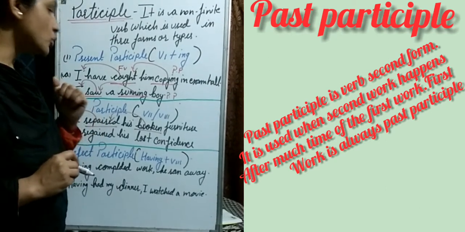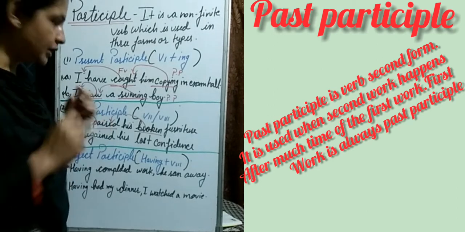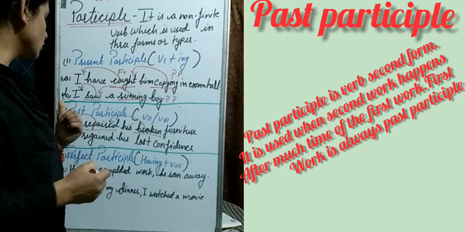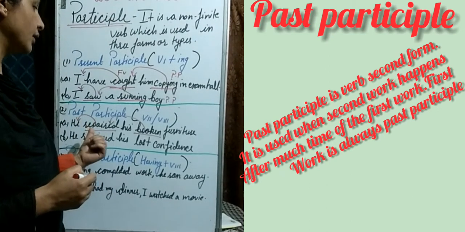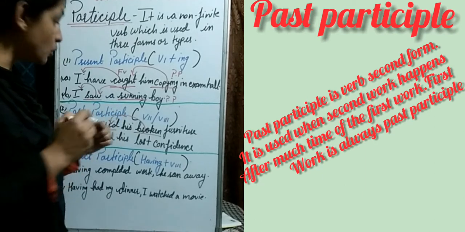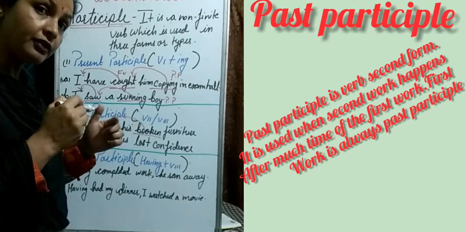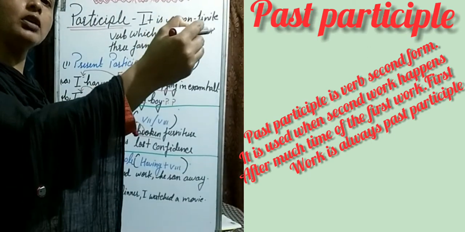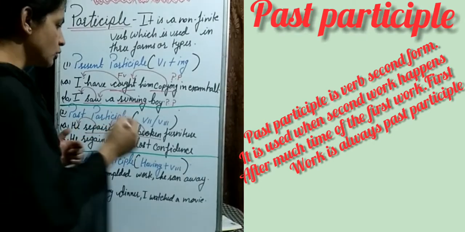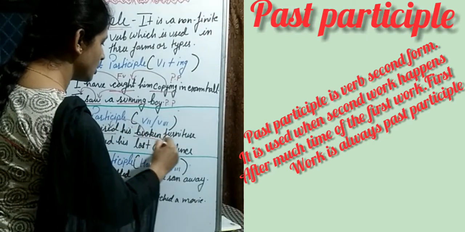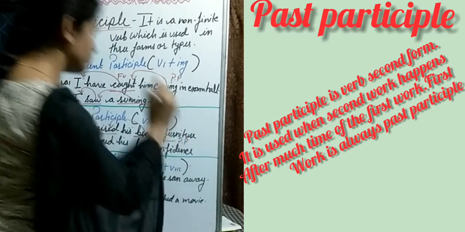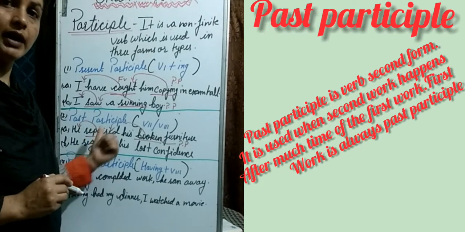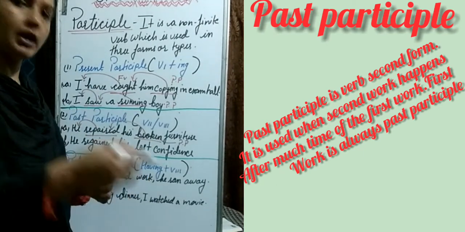To identify the past participle, we have to just see which happened first. He repaired that furniture which was broken a long time ago. So that's why we call this past participle. First it was broken and then he repaired it, and it was broken a long time ago.